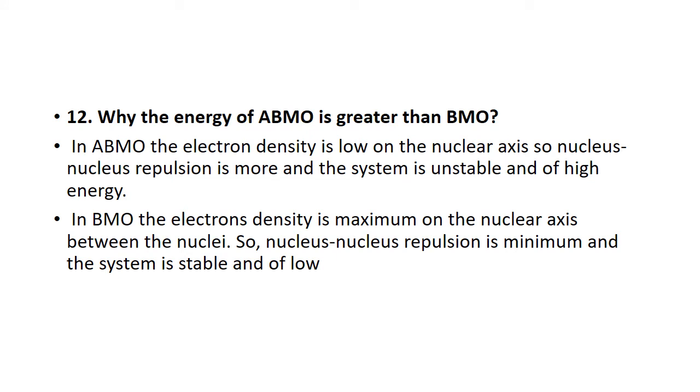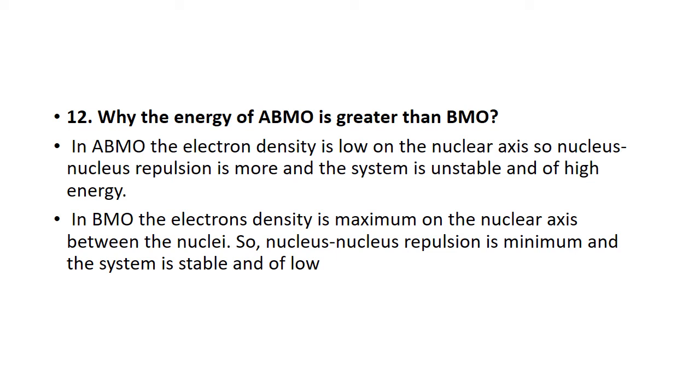Why the energy in the molecular orbital theory? We have the anti-bonding molecular orbital and the bonding molecular orbital. The overlapping of two orbitals results in two molecular orbitals. One of them is the anti-bonding molecular orbital of higher energy and the other is the bonding molecular orbital of lower energy. Now a question arises why its energy is greater than the bonding molecular orbital. In the anti-bonding orbital, electron density is low on the nuclear axis, so the nuclear repulsion is more and the system gets higher energy.